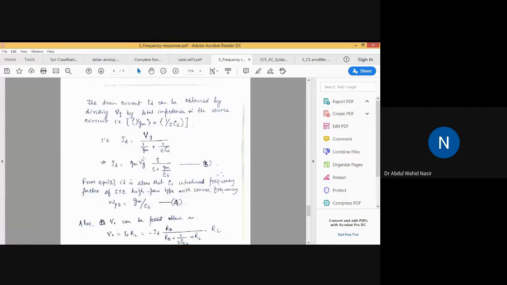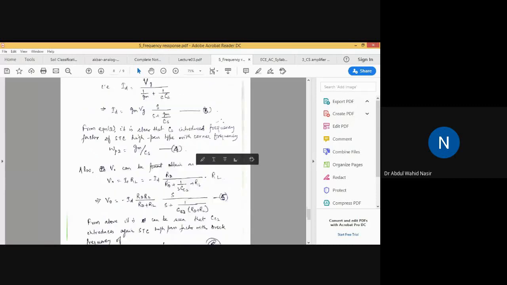So ID can be written as gm into VG into s by s plus gm by Cs. This is equation number 3. From here, the corner frequency of this high pass STC circuit, which we have named omega p2, is equal to gm by Cs. We got this corner frequency.